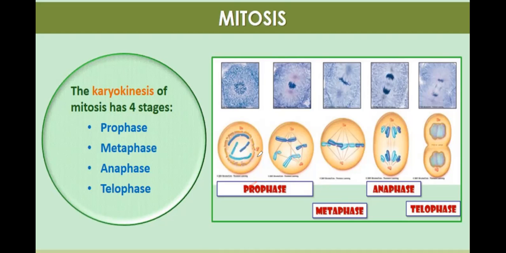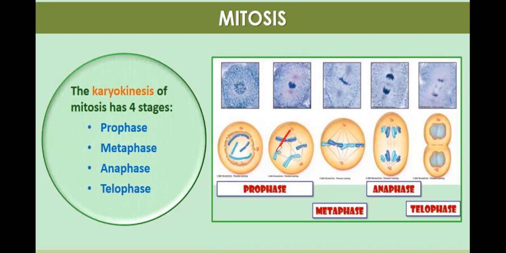In metaphase, these chromosomes are aligned at the equator, and there is a formation of spindle fibers. These are spindle fibers. They get connected with the centriole. The centriole splits and starts moving to opposite poles, one centriole this side, another this side.